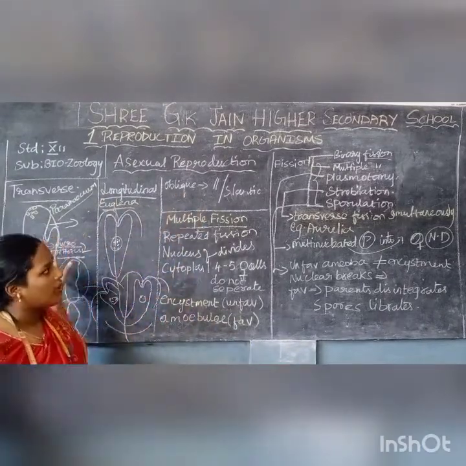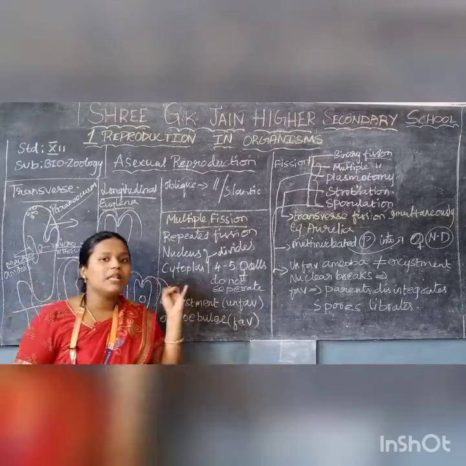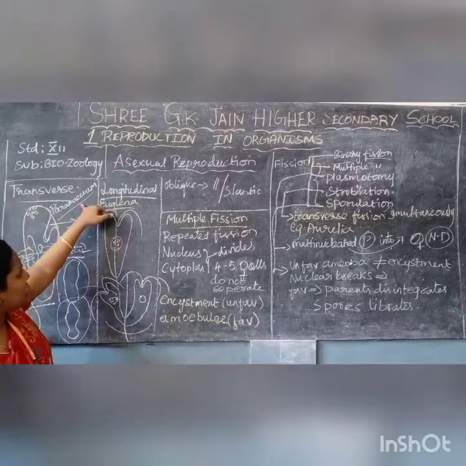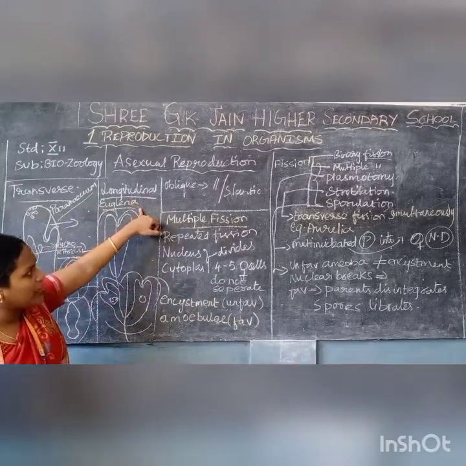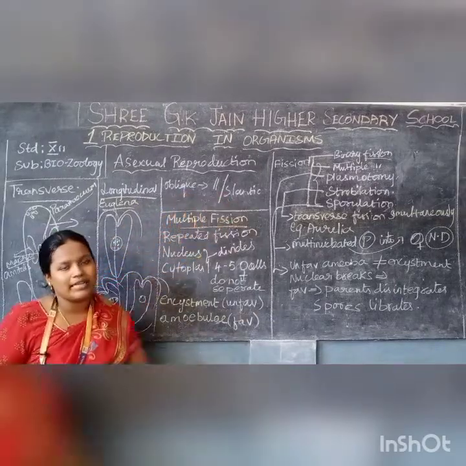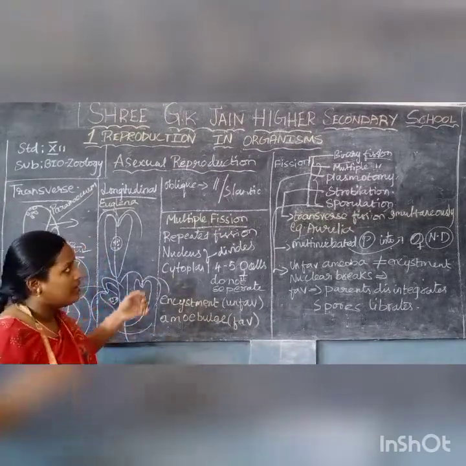Yes, so this is all about binary fission. Under binary fission we have seen simple irregular binary fission, that is amoeba. Next is transverse, where we saw paramecium. In longitudinal we have seen euglena, and for oblique there is no necessary example here. Parallel or slanting, the cell division position will be like this, and daughter cell formation will be like that.